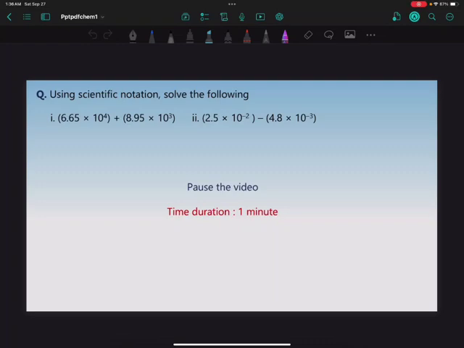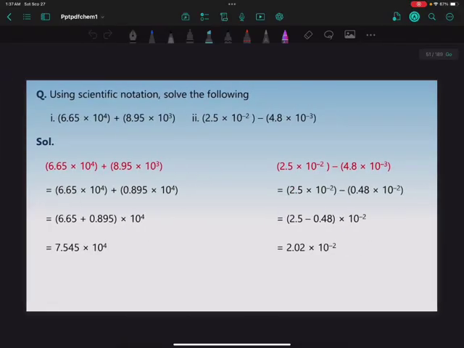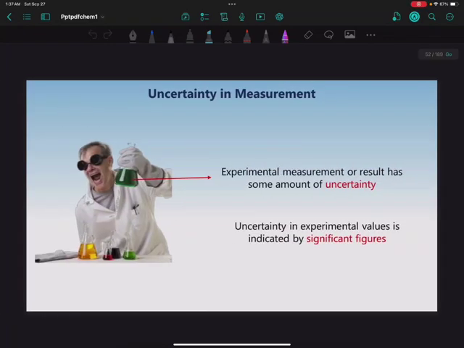So 6.65 times 10 to the 4 can be written as 66500, plus 8950. We just have to add these values. So it comes to 75450, which is 7.545 times 10 to the 4. This is the solution.